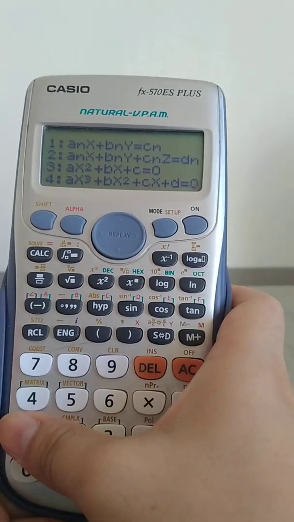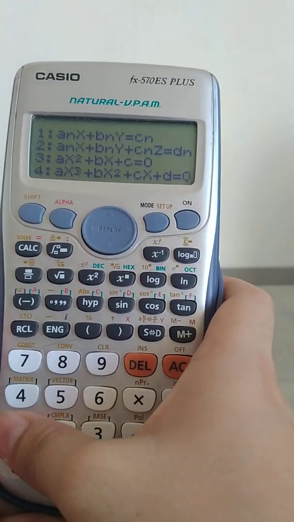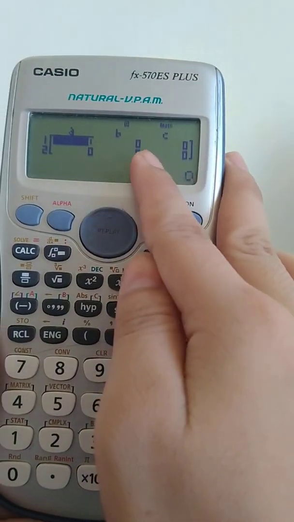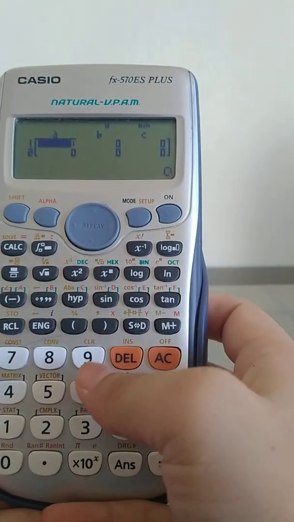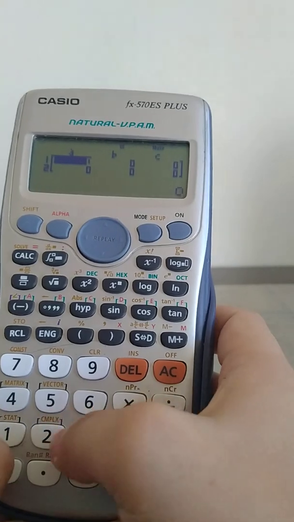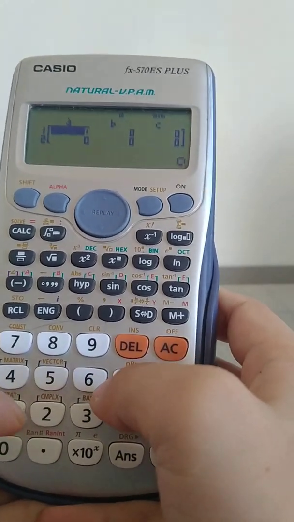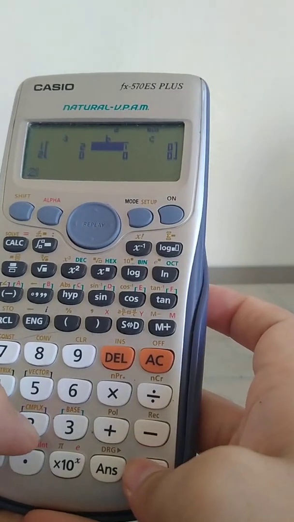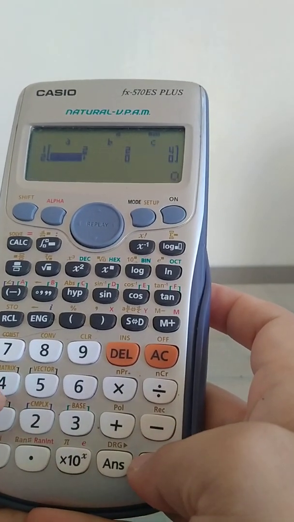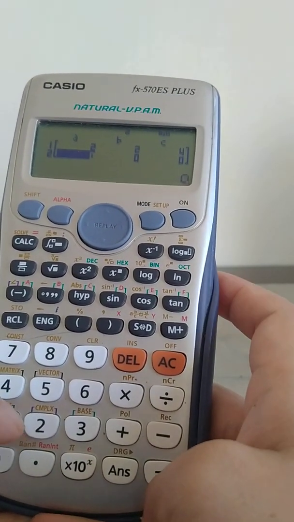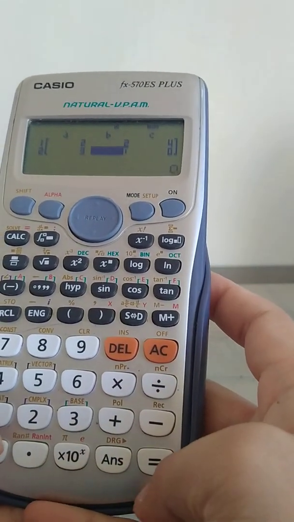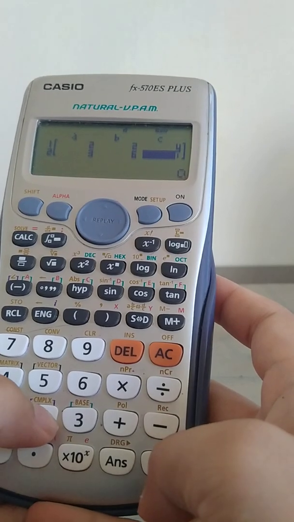So, again, same as the first example, we have to press 1. And then, let's plug in our given coefficient in a function, which are 2, another 2, and then 4, and then the second function says it's 3, 6, and then 2.